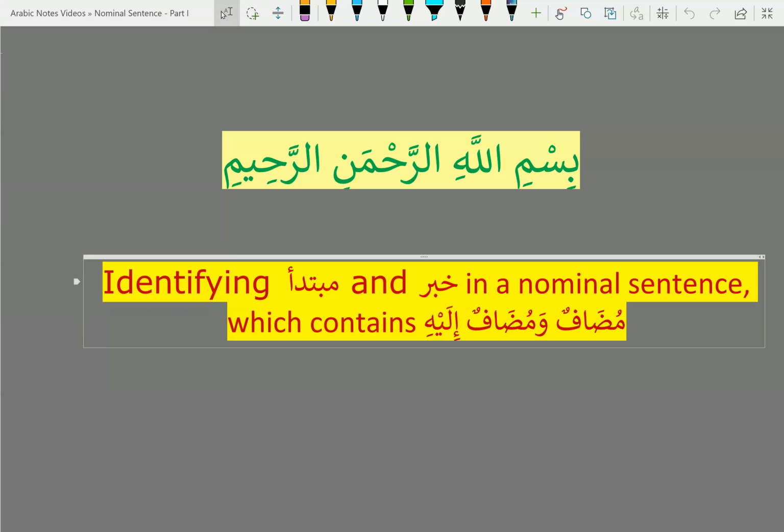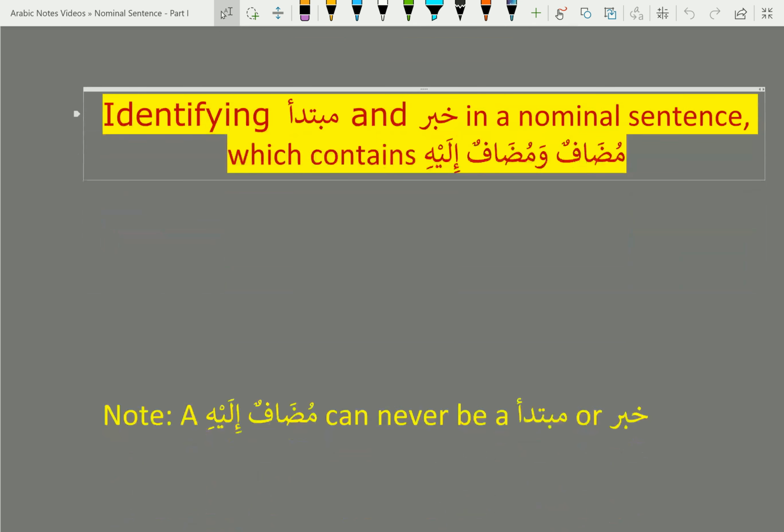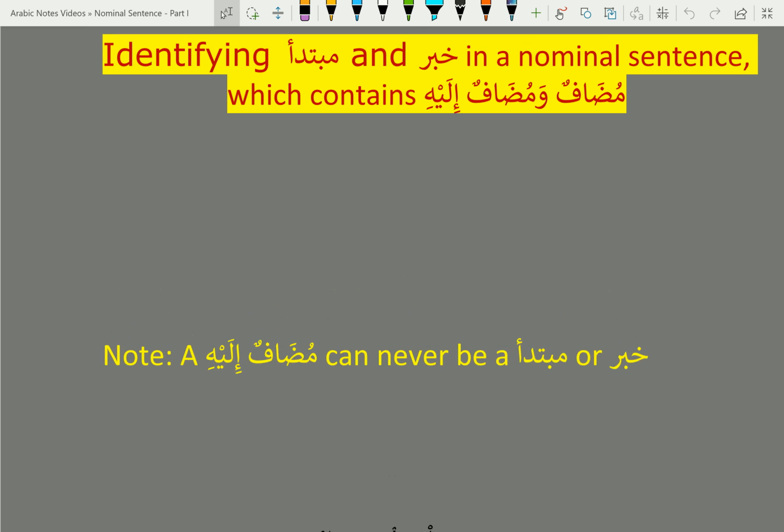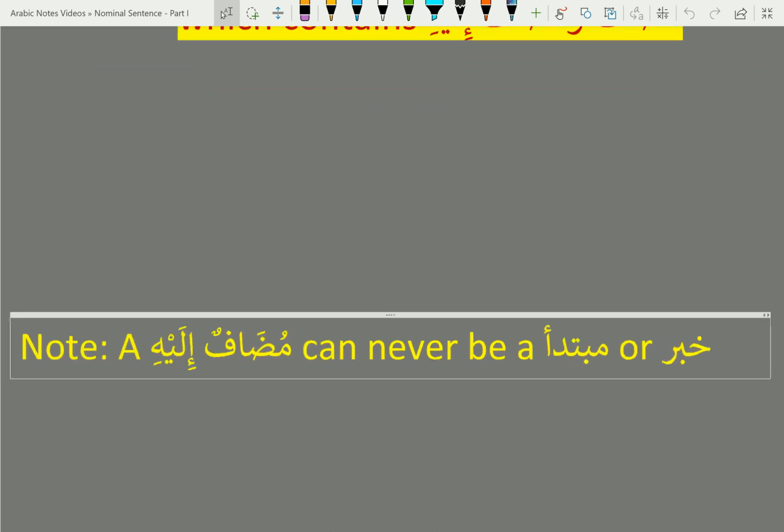Bismillah ar-Rahman ar-Rahim. In this session, we are going to discuss how to identify mubtada and khabar in a nominal sentence when that sentence contains mudaf and mudaf ilayhi. An important rule to remember as we do that: a mudaf ilayhi can never be a mubtada or a khabar. This information will really help us identify the mubtada and khabar.